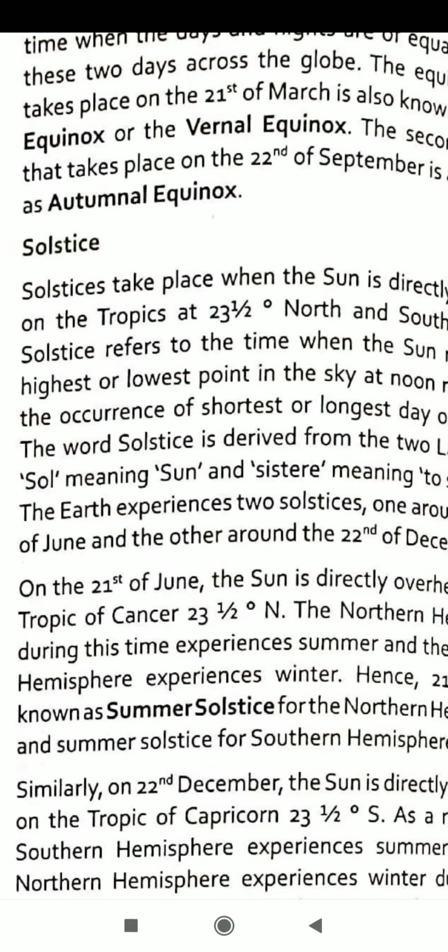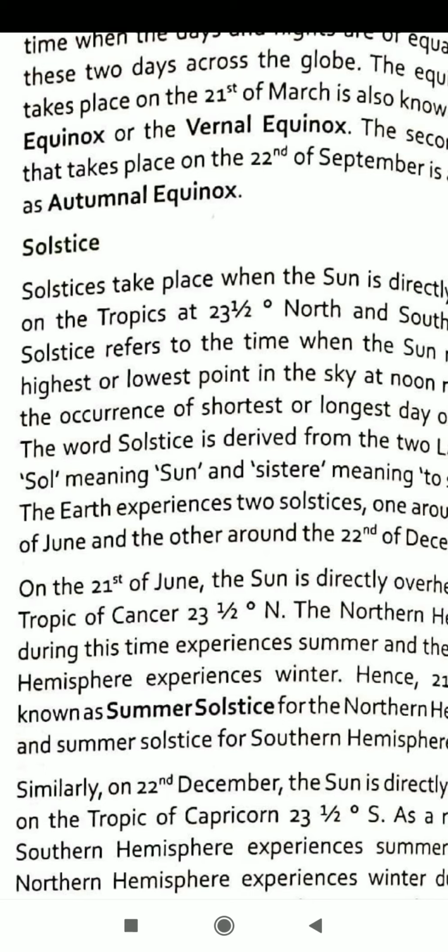If we talk about 23 1/2 degree north, that is 90 degree plus 23 1/2 degree north, we keep it in brackets, and after that we have to subtract 23 1/2 degree. Thus we add 90 degree plus 23 1/2 degree, that is 113 1/2 degree, minus 23 1/2 degree. So if we subtract, we get the angle of 90 degree.